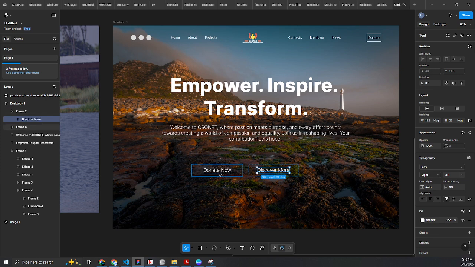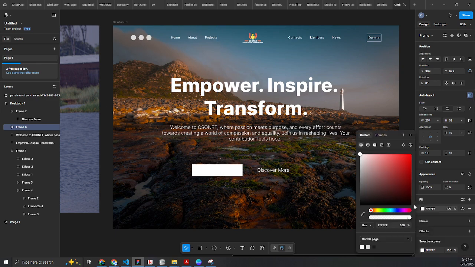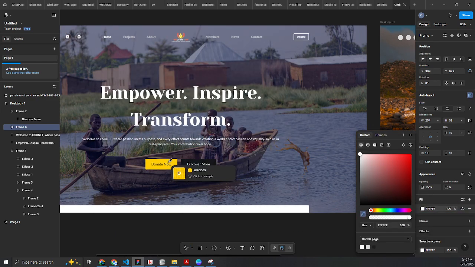Alright, so we have this. The first thing is this button is yellow in color. I click on fill, I click on the color, and I'll pick this yellow color here.